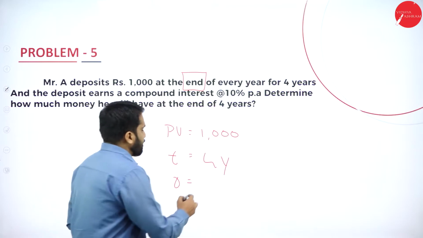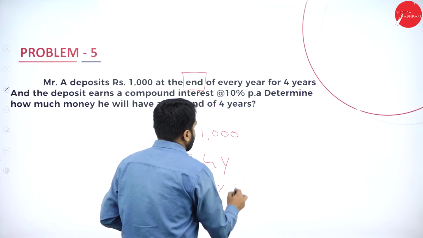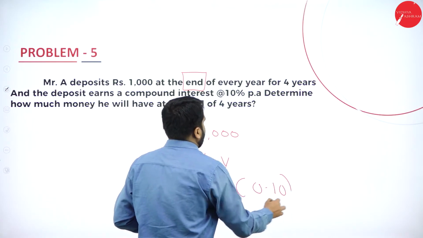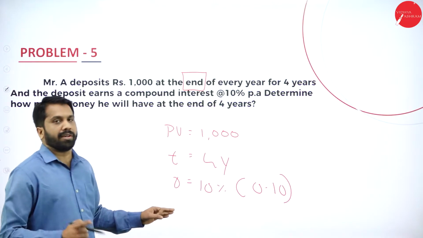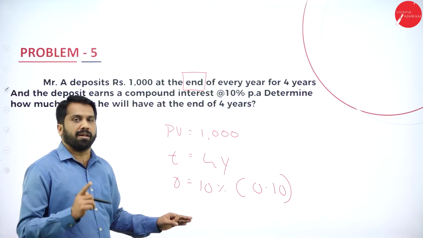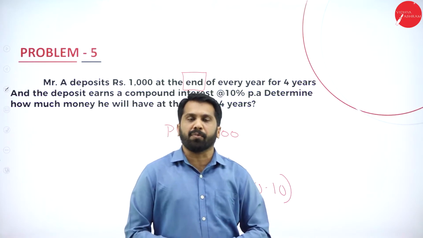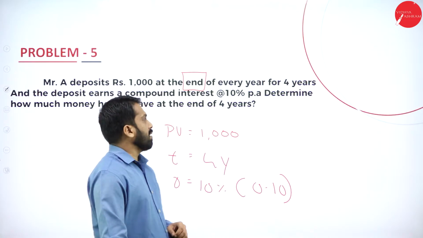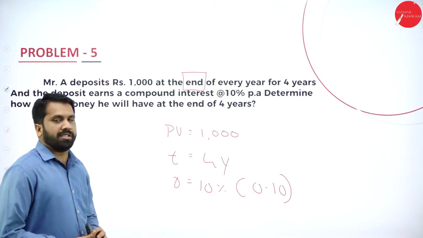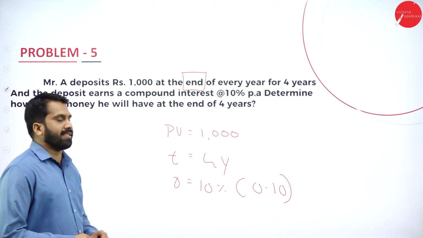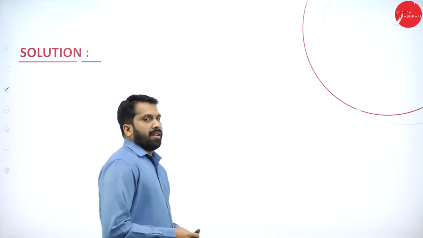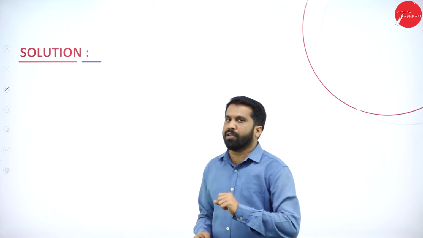The 10% we can also call 0.10. Anything is okay, but while doing your problem, remember we are supposed to consider 0.10. So these are the informations we have. We'll go for the answer. The answer is very simple. The same formula we are going to follow.